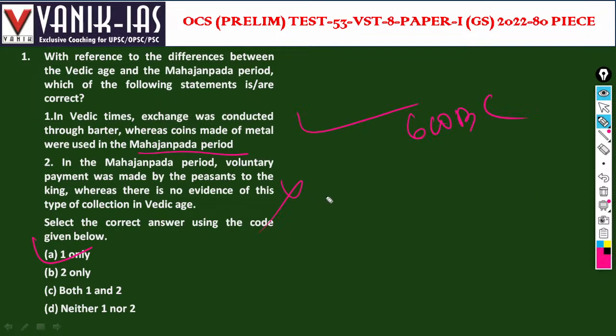But Mahajanapada period started from 6th century BC onwards, that is after the Vedic period, right? So that is the political history of northern India, the Mahajanapadas. There are 16 Mahajanapadas: Anga, Kasi, Kuru, Panchala, Matsya. These are the 16 Mahajanapadas. So A is the answer. Next question.